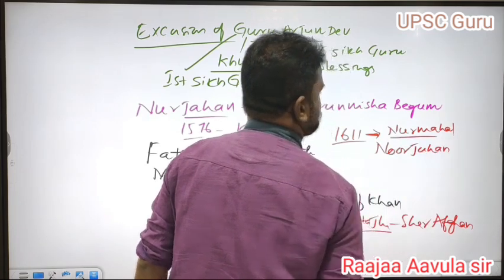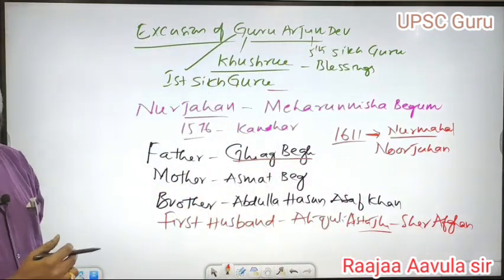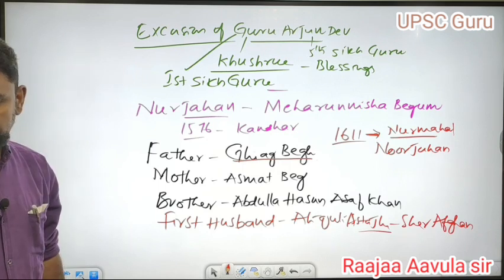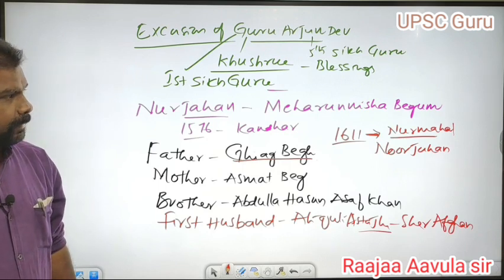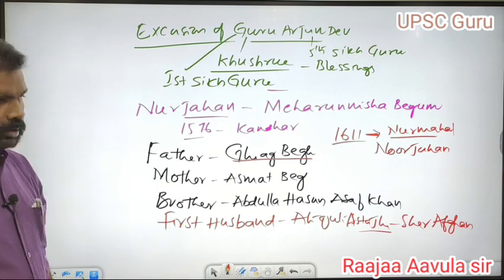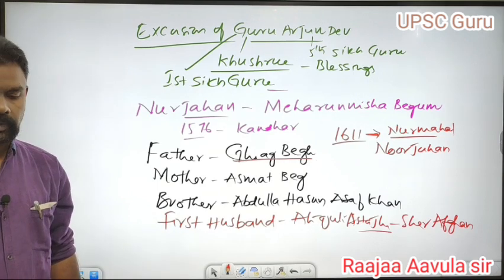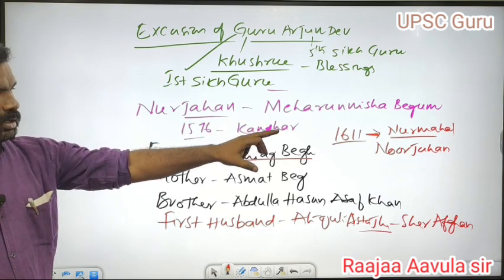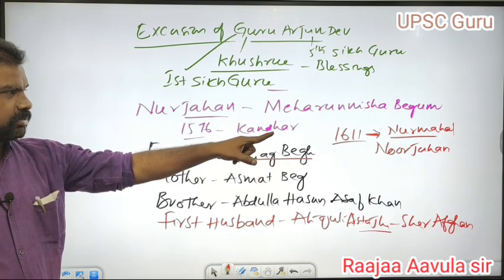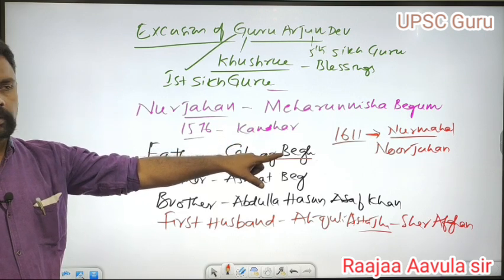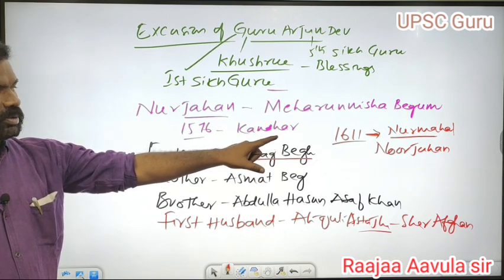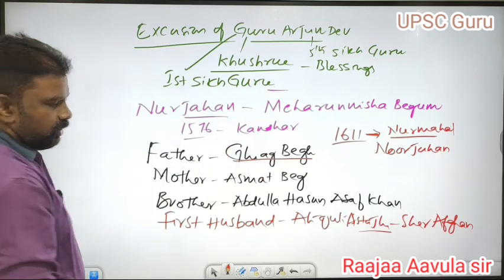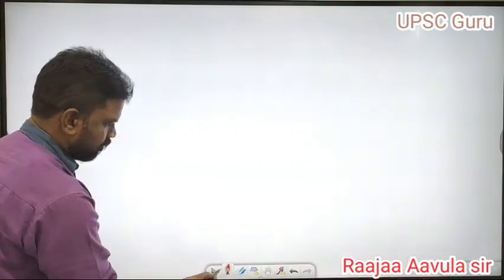Nur Mahal means light of the palace. Nur Jahan means light of the world.